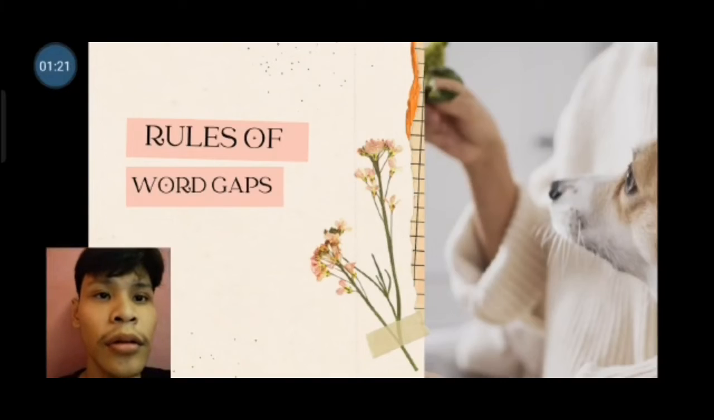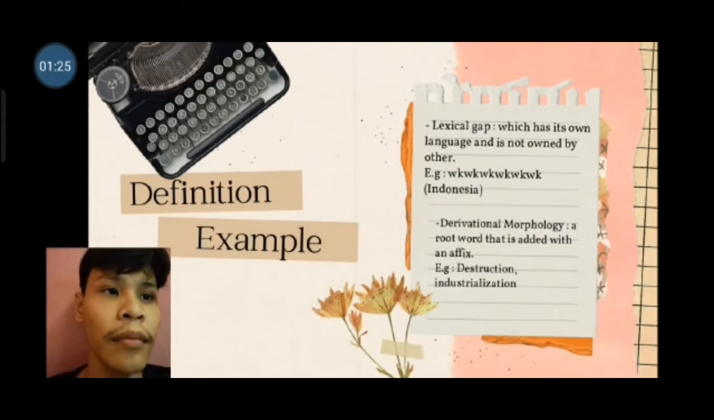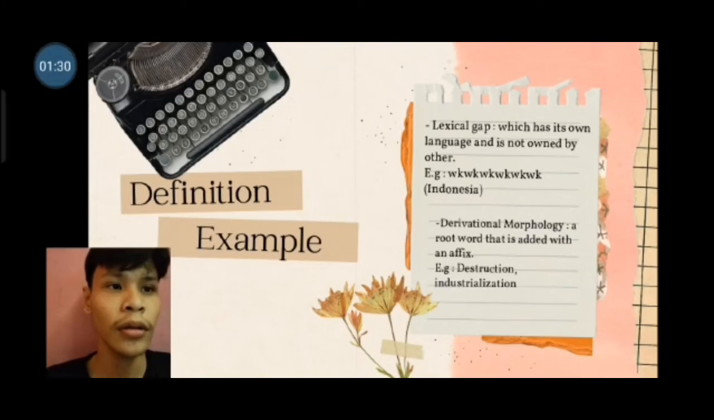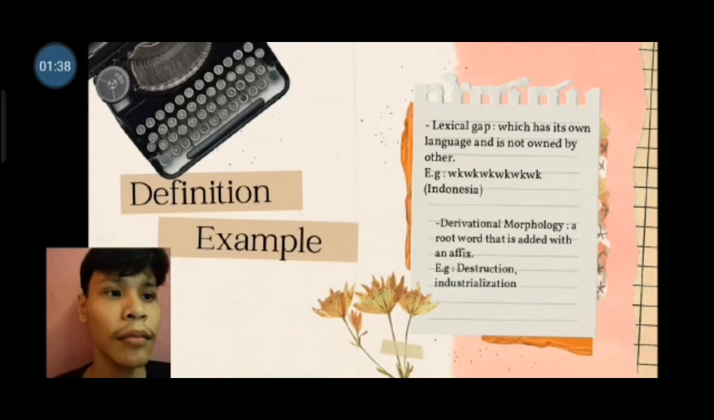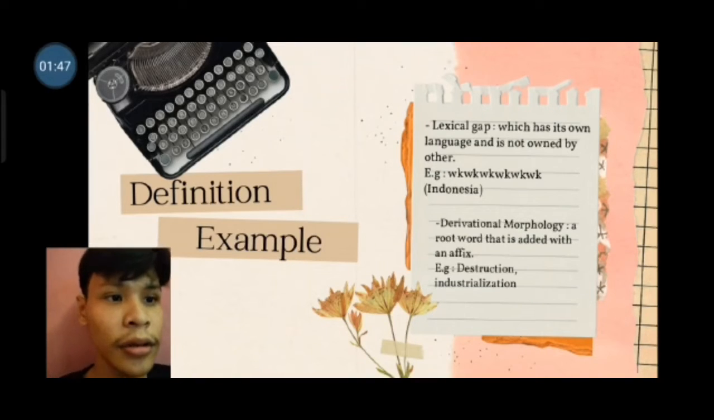Next is the role of word gaps. Definition and example: a lexical gap is a word which belongs to its own language and is not owned by other languages. Example: weka in Indonesian. Derivational morphology is a root word that is added with an affix. Example: destruction, industrialization.